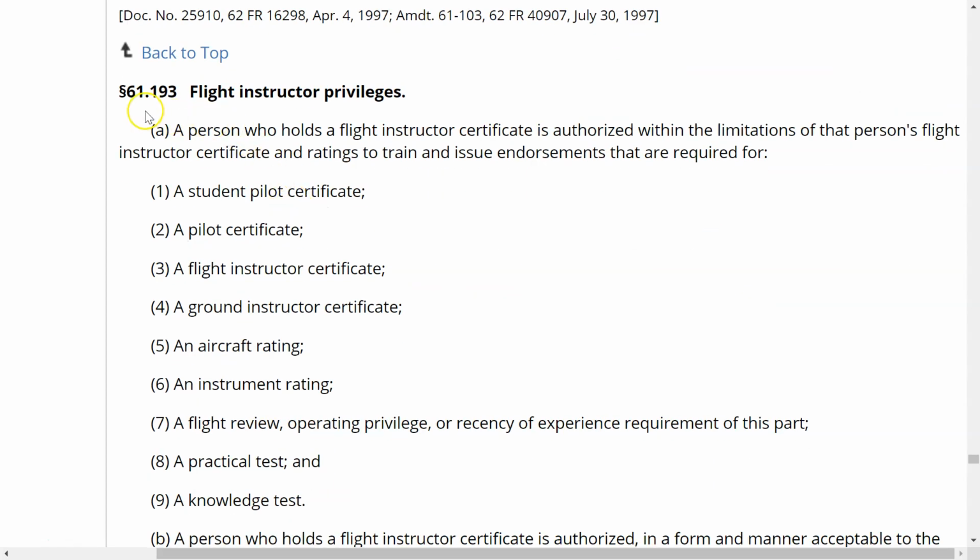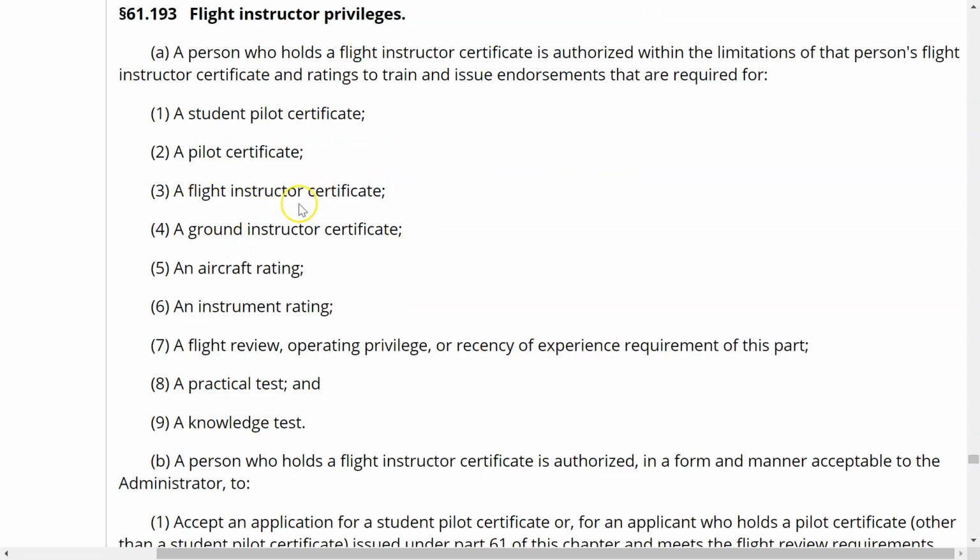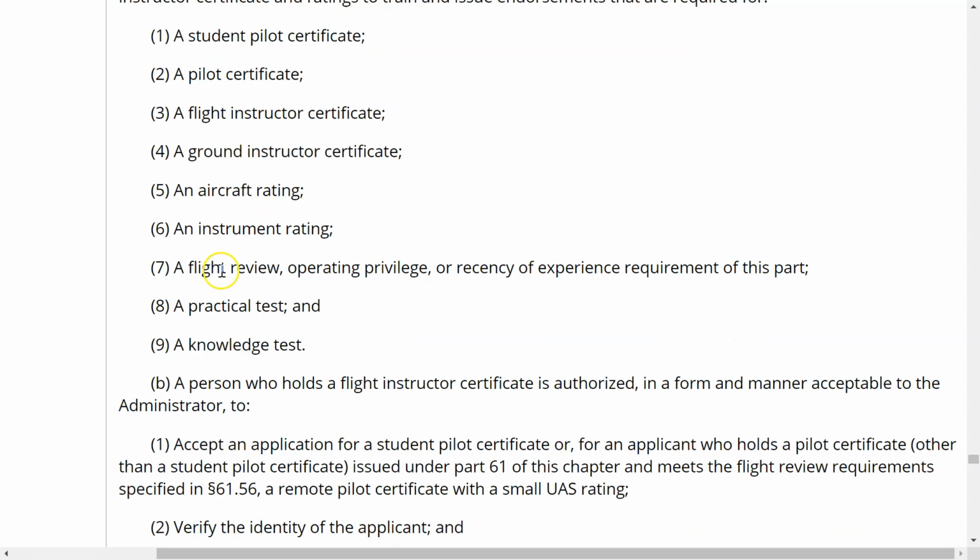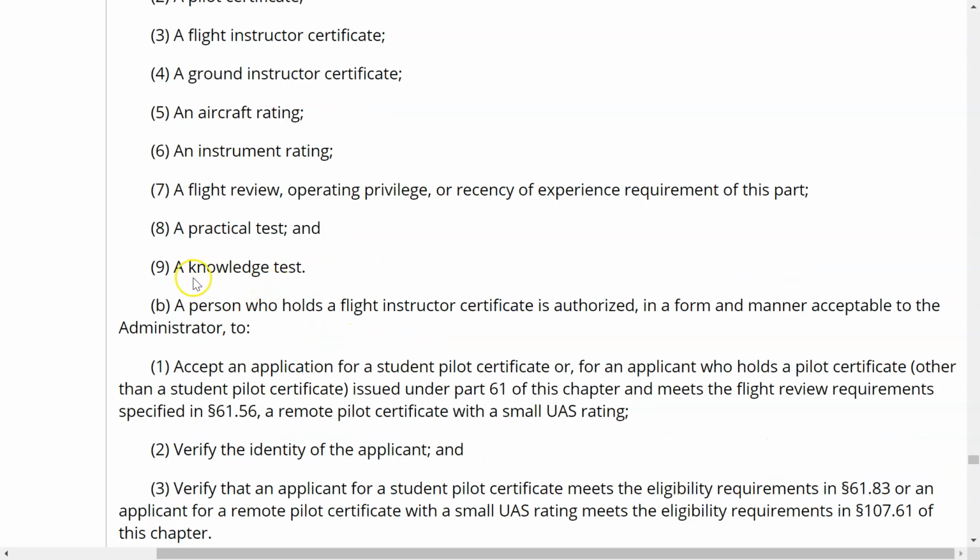All right, let's look at 61.193, and that talks about flight instructor privileges. So you are a flight instructor now. What can you do? A person who holds a flight instructor certificate is authorized within the limitations on that person's flight instructor certificate and ratings to train and issue endorsements that are required for this. Issue endorsements for a student pilot certificate. You can do it for a pilot certificate, a flight instructor certificate, a ground instructor certificate, an aircraft rating, an instrument rating, a flight review, or an operating privilege, recency of experience requirements of this part, practical test, knowledge test,